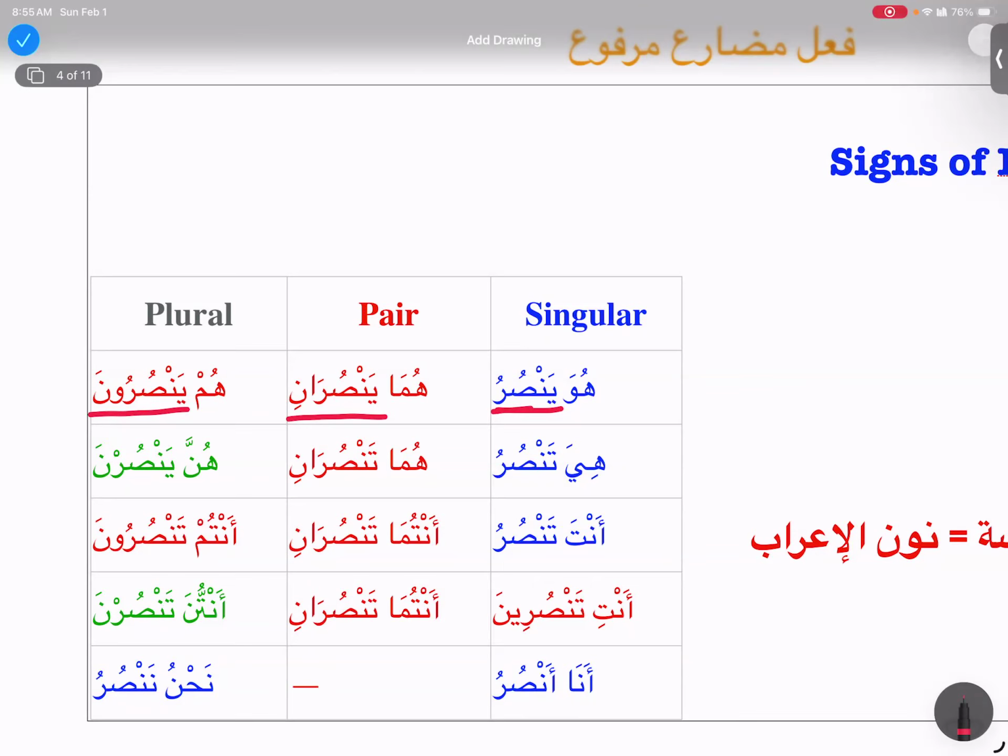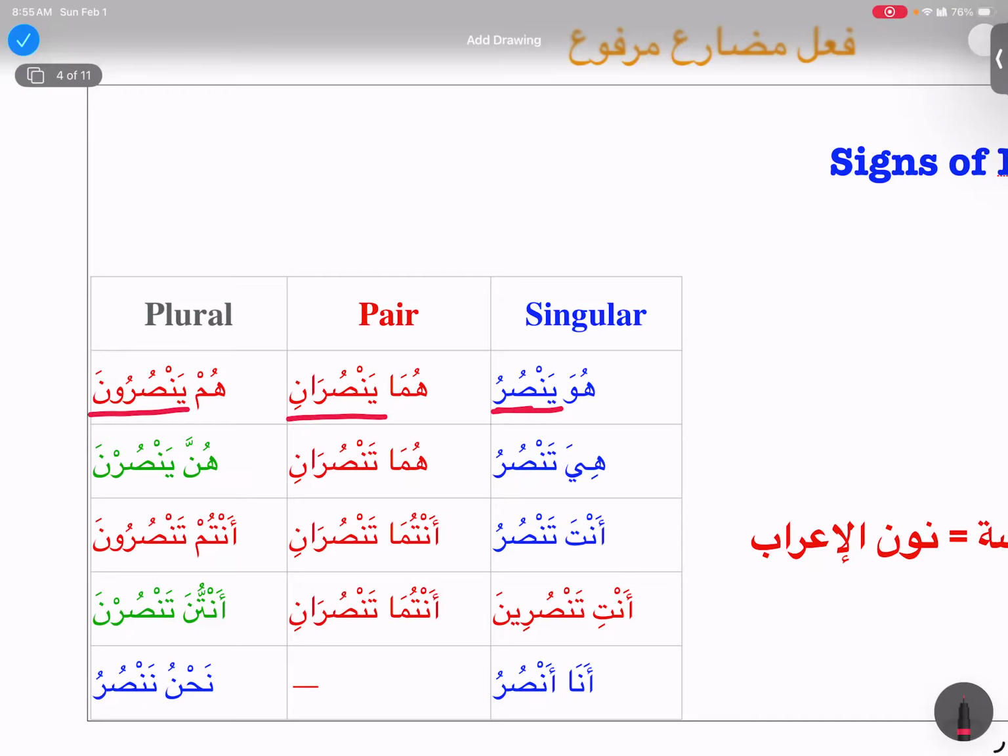Ya in yansuruna is the sign of mudari'a. Noon is the first root letter, sad the second root letter, ra the third root letter. Waw is waw al-jama'a, and noon is the sign of being marfu'. Can you explain more about waw al-jama'a? How do we say its i'rab?